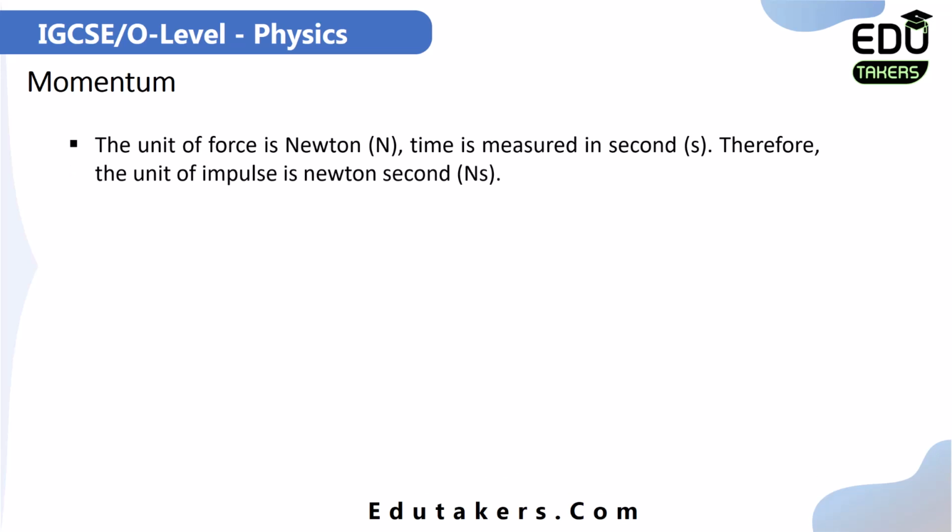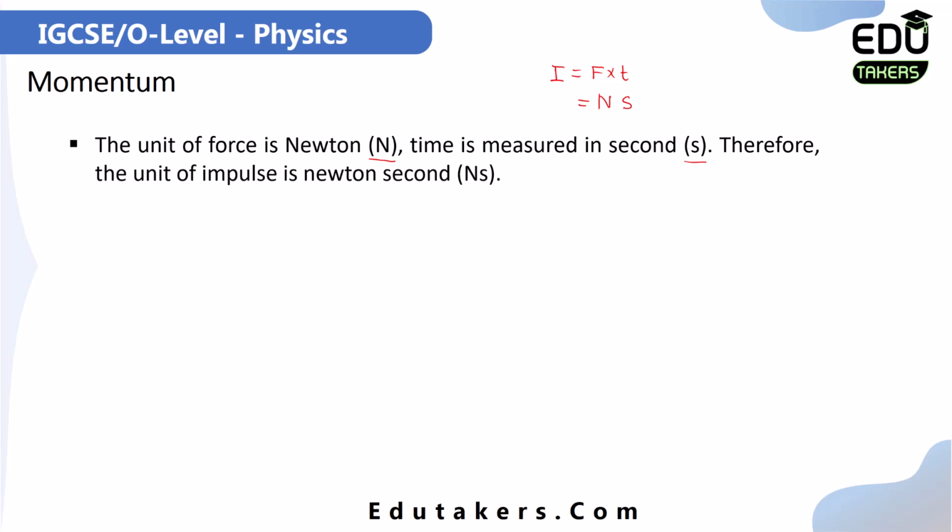Next we have to see the unit of the impulse. First of all I write its formula. I is equal to F cross t. The force is measured in newtons and the time is measured in seconds. So the unit of the impulse is newton second. It's given here. The unit of the force is newton, which is represented by N. Time is measured in seconds, which is represented by s.